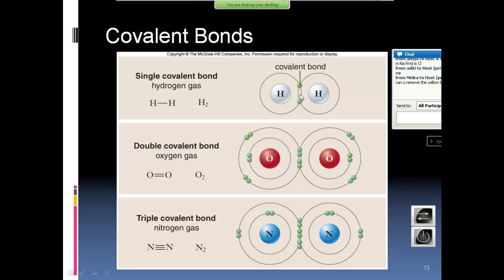In a polar covalent bond, the electrons shift to one side, towards oxygen, because oxygen is electronegative. So it gives rise to a partial negative charge on oxygen and a partial positive charge on hydrogen, in O-H.